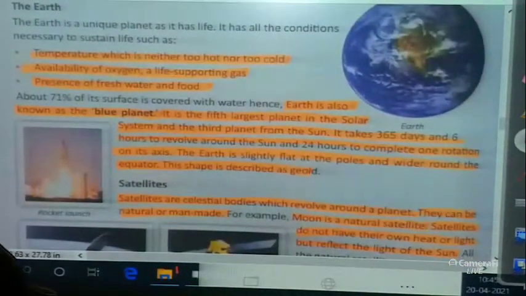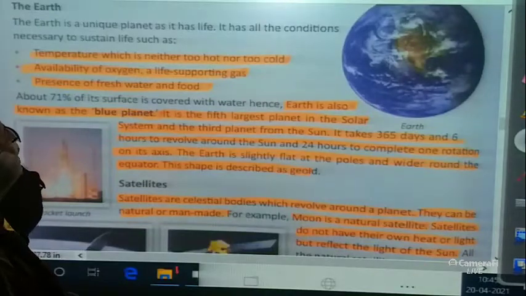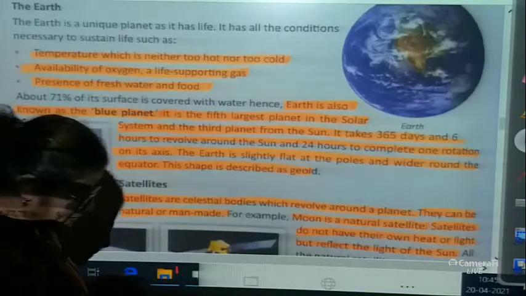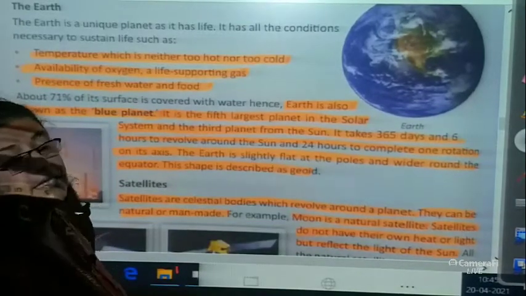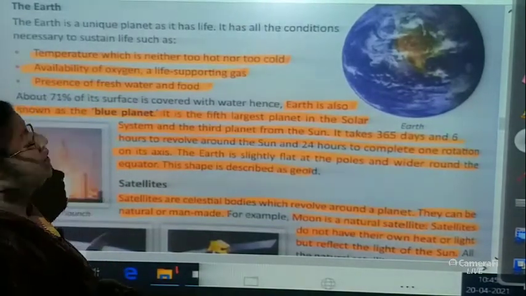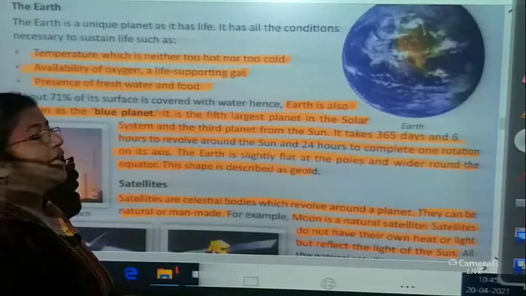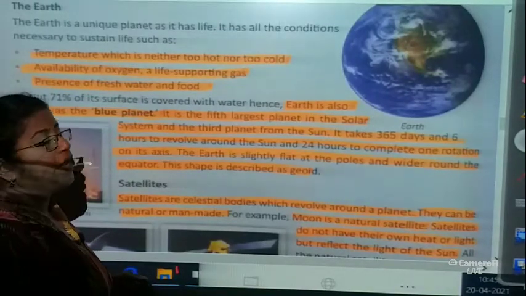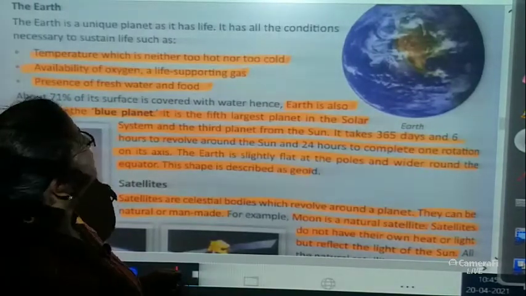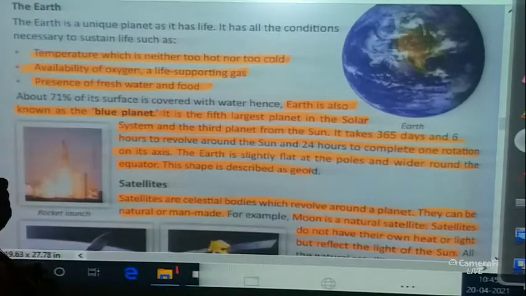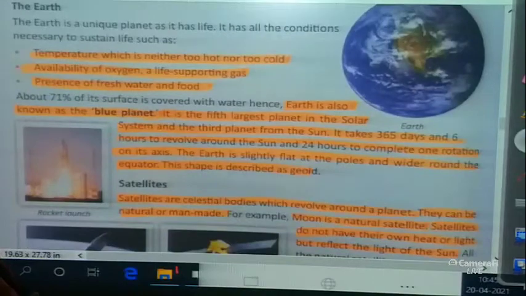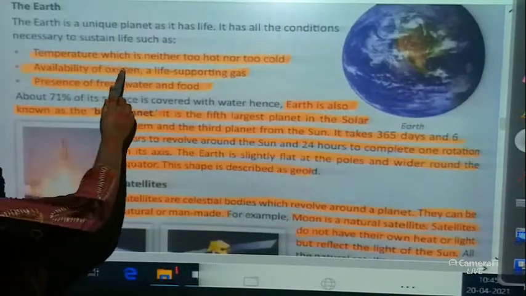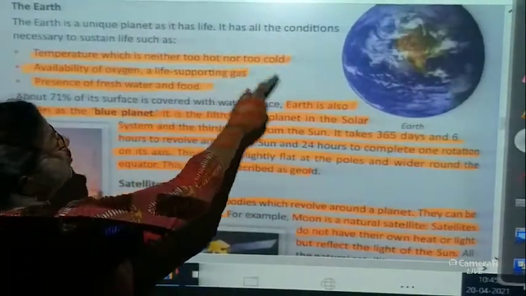The Earth. The Earth is a unique planet as it has life. Yes, we all know that it is a very unique planet because it has life, because it has air, water and light, heat rather. It has all the conditions necessary to sustain life, such as temperature which is neither too hot nor too cold.